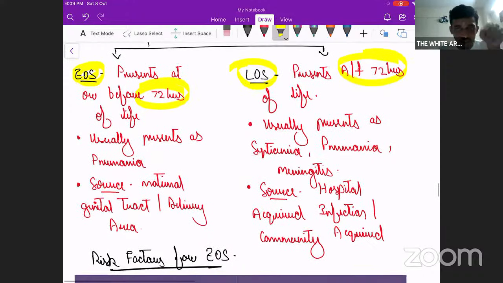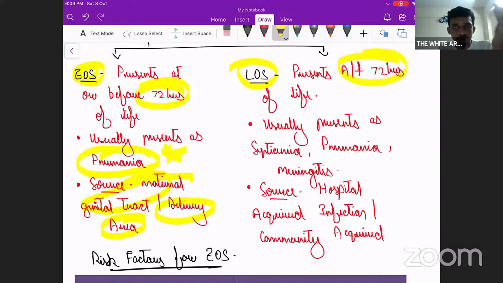The source of infection in case of early onset sepsis is usually the maternal genital tract itself, or the delivery area, or from the hands of the delivery personnel. So that is early onset sepsis, and this early onset sepsis usually presents as pneumonia. So early onset sepsis is the one that comes within 72 hours of life. It is called so because the source of infection is either the genital tract of the mother or the delivery area or the infected hands of the delivery personnel. Fine, and it presents as pneumonia usually.